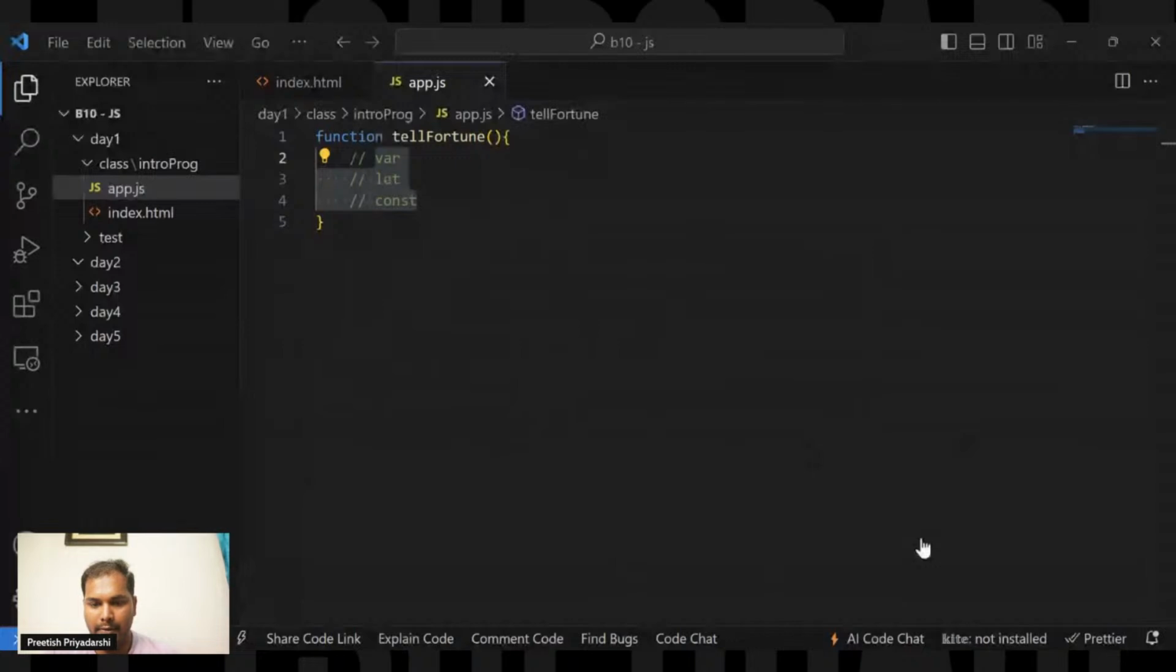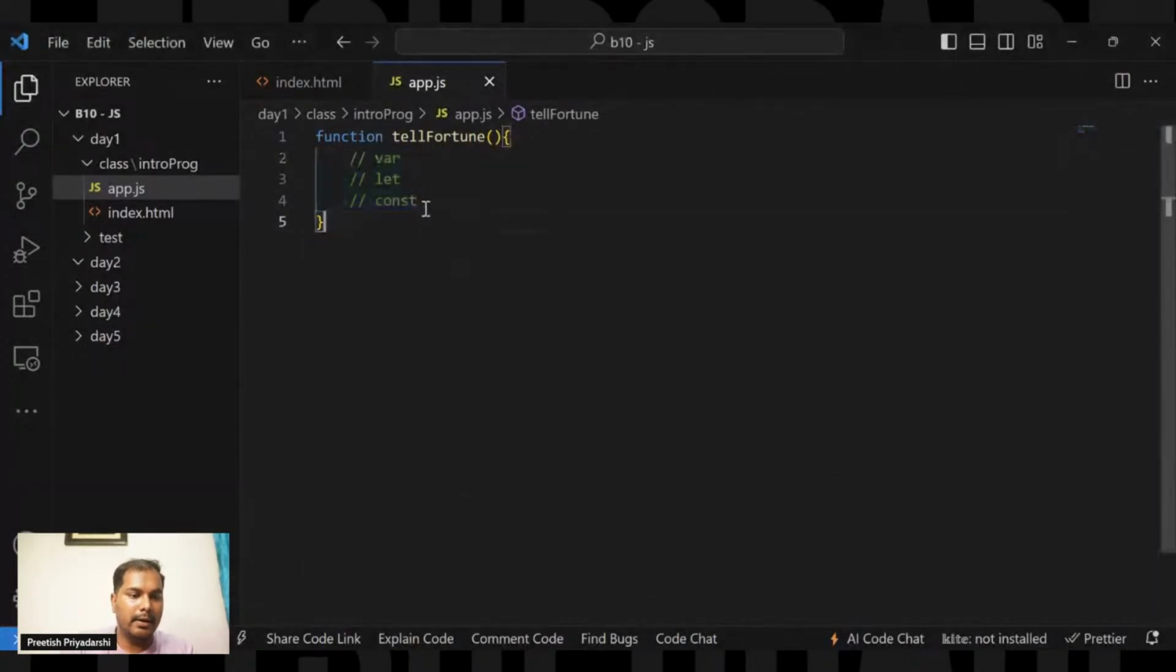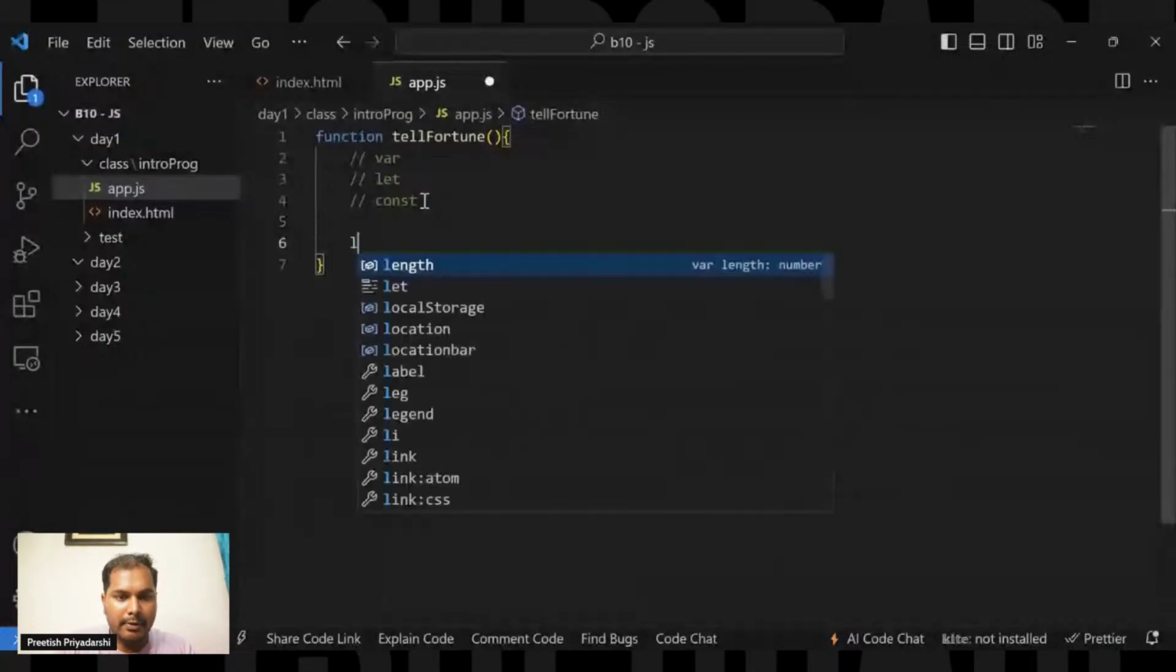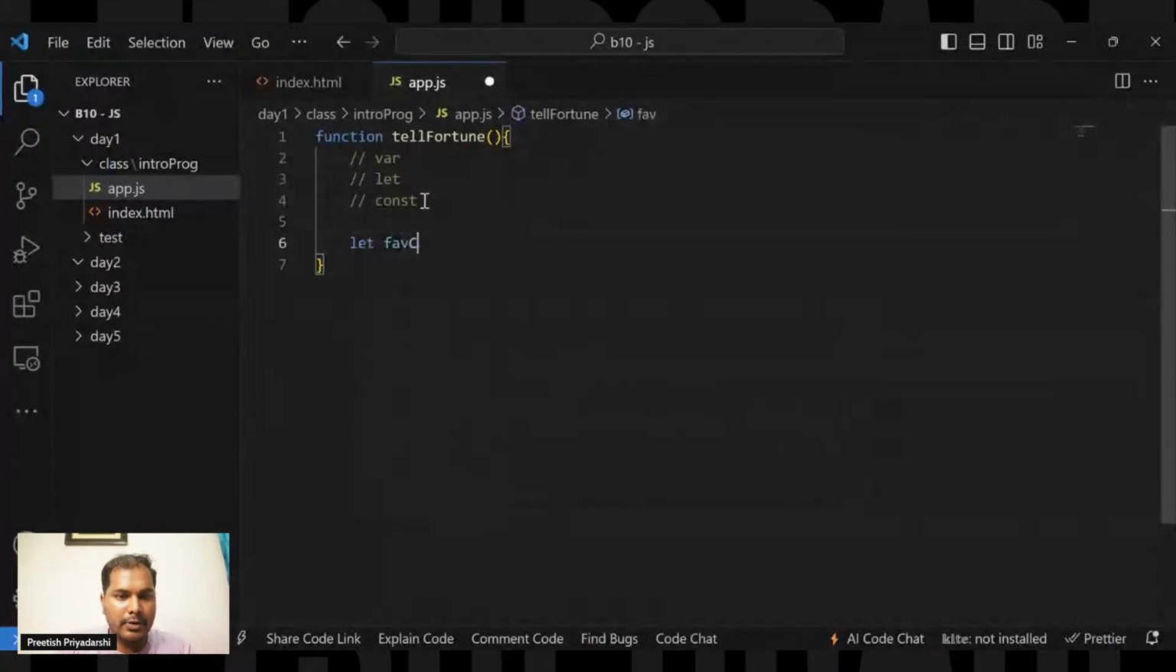Okay, I hope right now it's visible. Yeah, so let's do one thing. Let me quickly, I am using the let keyword, and the name of the variable is favColor. So I'm just writing the code.